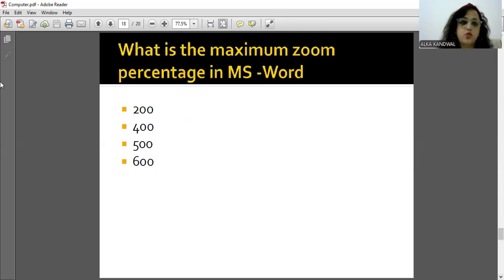What is the maximum zoom percentage in Microsoft Word? It is 500. So yes, that is the answer. Check out bhi kar lena. So that is the answer to this question.